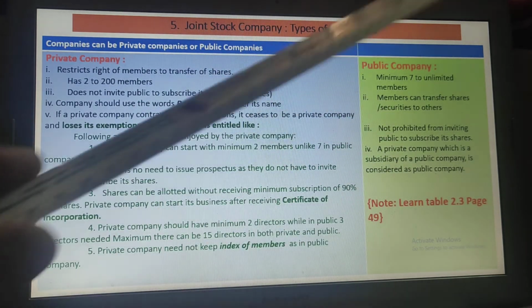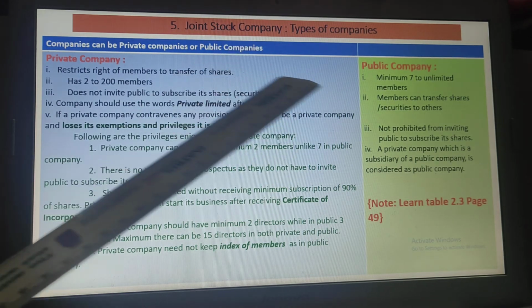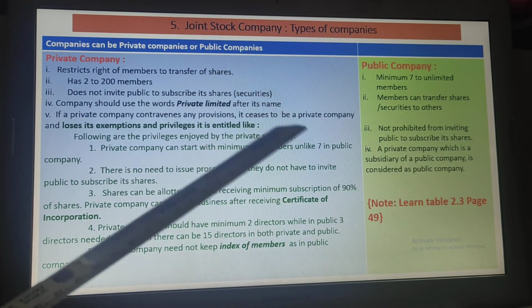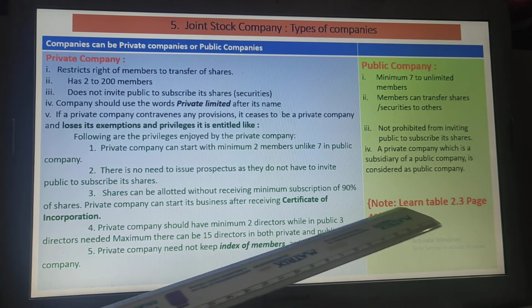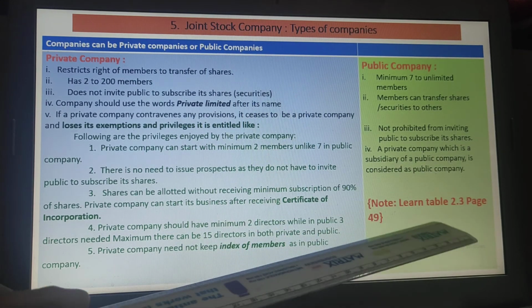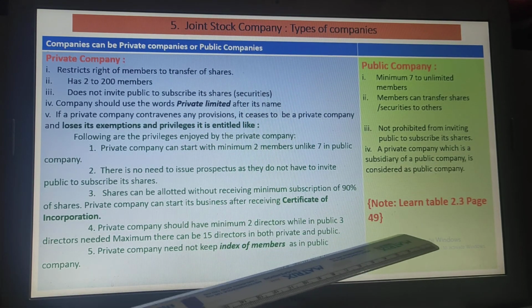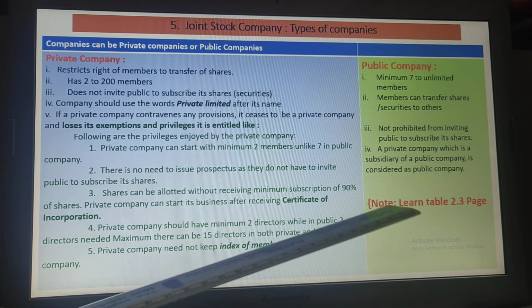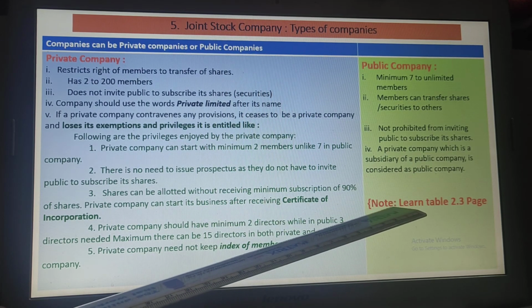So this is how we have studied the private company and public company. And there's a table given in your text also, which shows the difference between the private company and public company. You're requested to follow it.